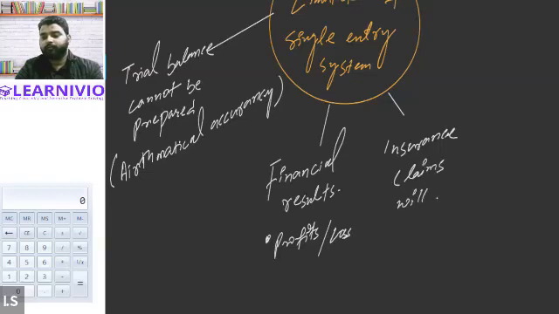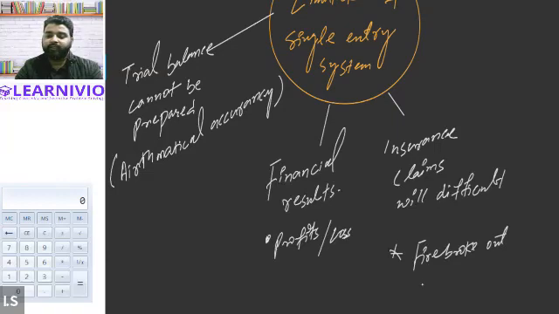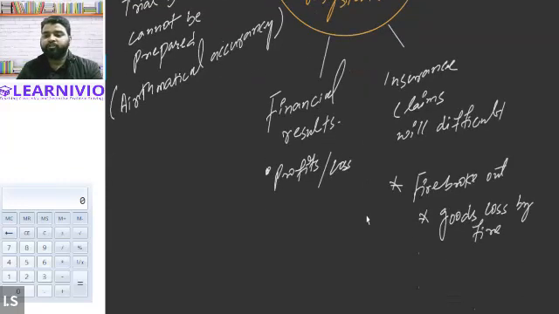Let's suppose some kind of accident occurs in the business premises, say a fire broke out, and due to the fire certain stock got damaged. There we have a loss of goods lost by fire. In this case we will be claiming our insurance.